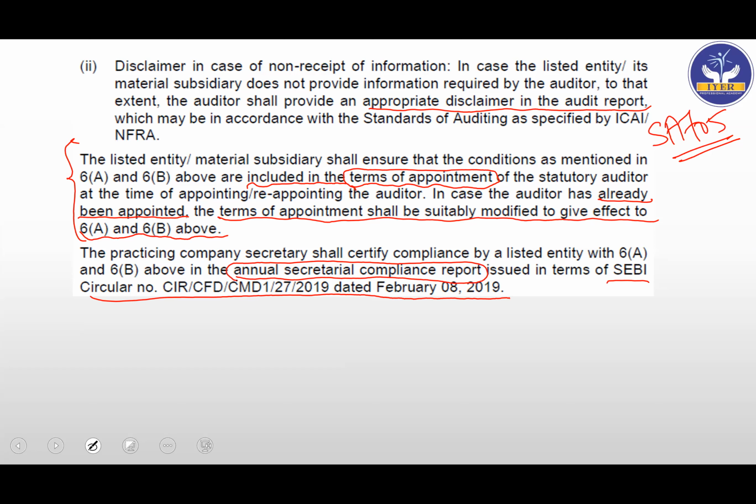now don't get it mixed up with the secretarial audit report that is given in section 204. When you do law, in that section 204 is there. Don't confuse this with that. This is separate. That is separate. Okay, so just be very aware of that and be very, very careful.